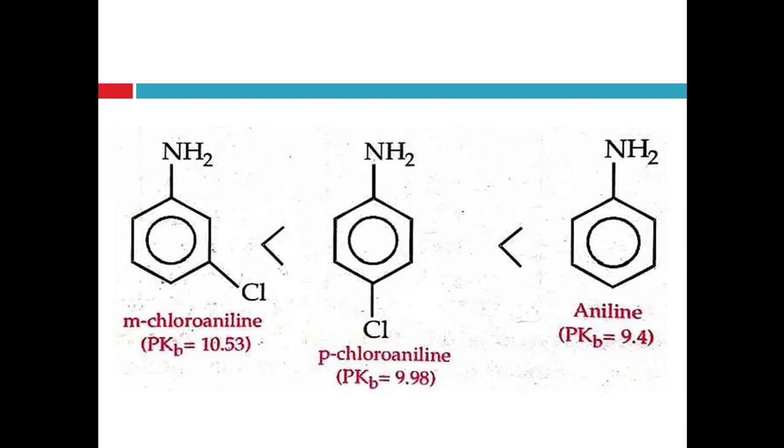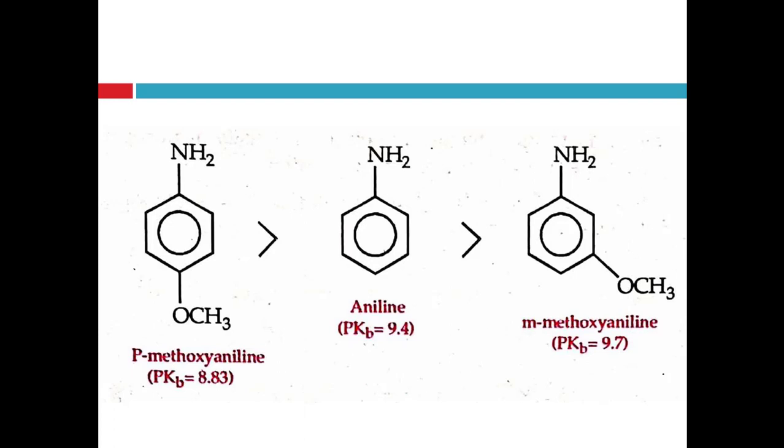So meta-chloroaniline is the least basic as compared to para-chloroaniline and aniline, right? And for other electron withdrawing groups, the base weakening effect is more on the para isomer, and in halogens it is more pronounced at the meta position. That is the difference between different electron withdrawing groups and halogens. Now these are the groups which behave differently. Examples of compounds which behave differently.